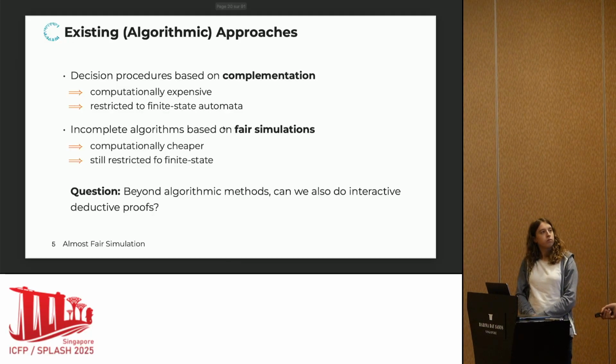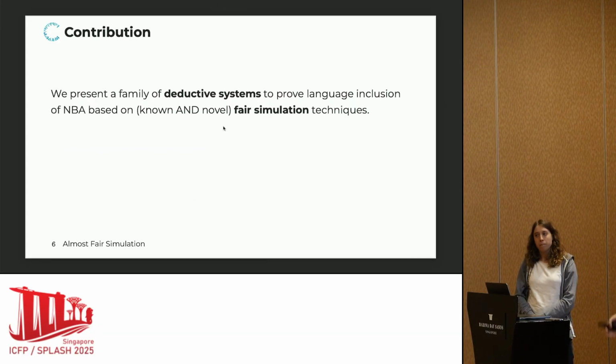Now the question we are asking in this talk is, beyond algorithmic methods that are essentially restricted to finite state, can we also do interactive deductive proofs and exploit this as a foundation to handle potentially infinite state systems? To bridge this gap, we're presenting a family of deductive systems to prove language inclusion of NBA, which is based on both known and novel fair simulation techniques.